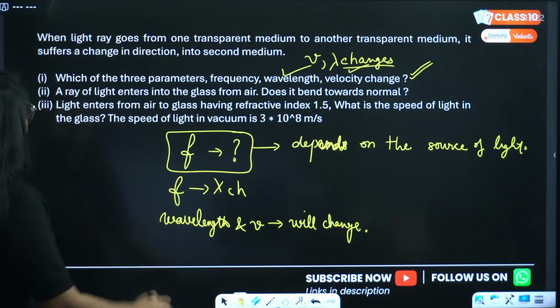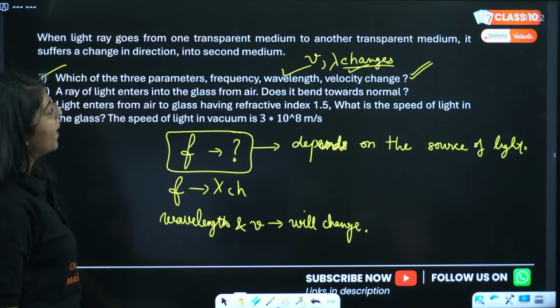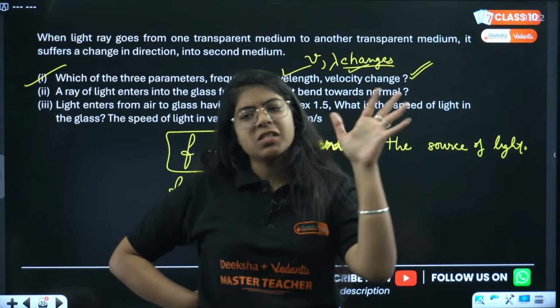Okay, next we have a ray of light that enters into glass from air. Does it bend towards the normal or away from the normal? Let me know. Fast. This is very easy.